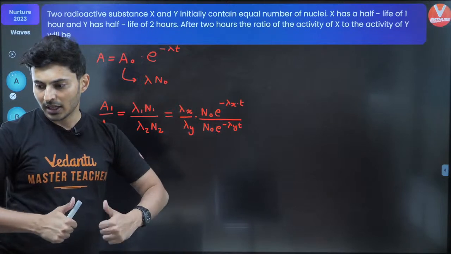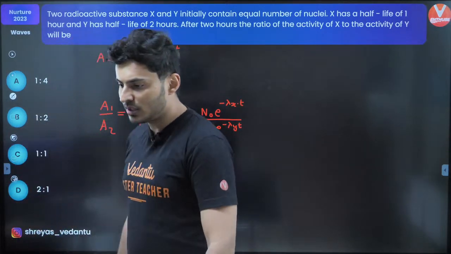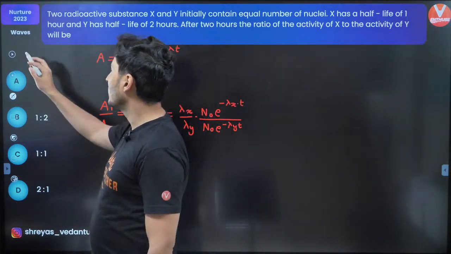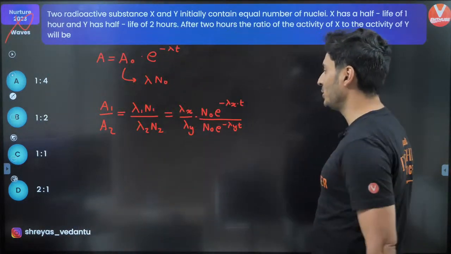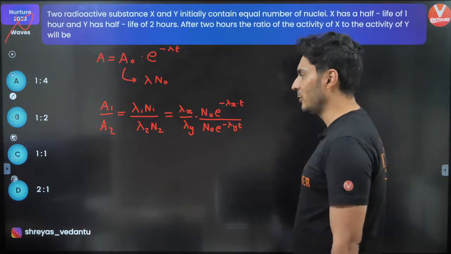Great. Now, is this question for JEE 2023? No, bacha. Oh my god, I'm tired of answering this. This is a JEE 2022 question. This is a misprint. Ignore that if it is there in the title also.